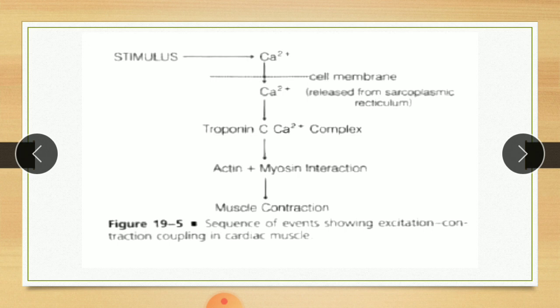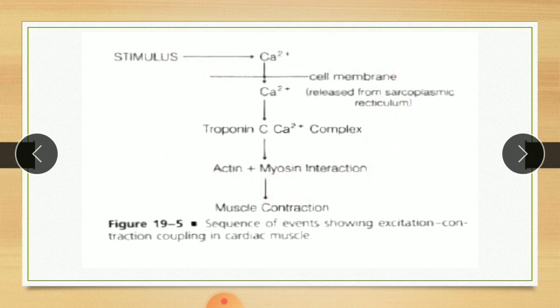and causes contraction of cardiac muscle from the reaction between actin and myosin. In cardiac muscle, there is formation of a complex between calcium and troponin C, which causes uncovering of the myosin binding site on actin and allows binding of myosin on actin, which causes contraction of cardiac muscle. So it is the normal process of how cardiac muscle is contracted.